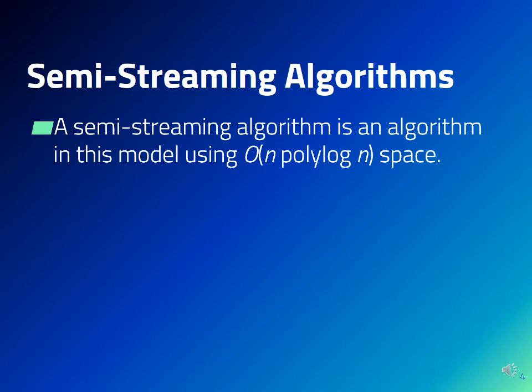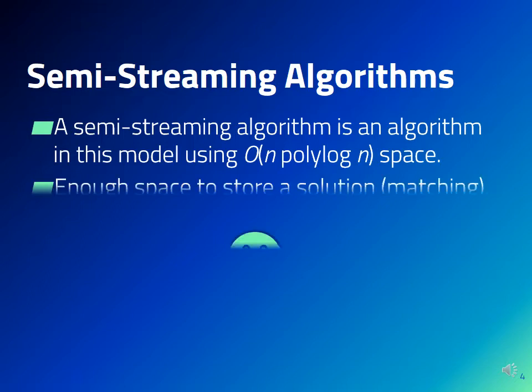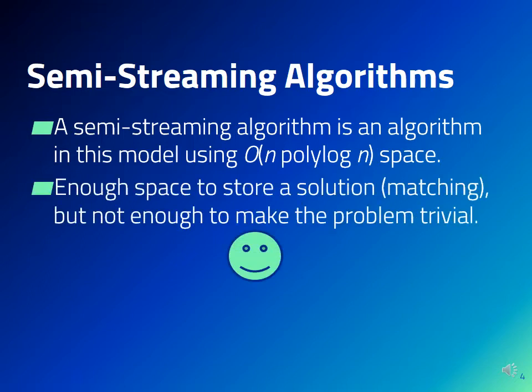Given the irrelevance of streaming algorithms for our problem, we consider semi-streaming algorithms, which are algorithms that use a memory that is nearly linear in the number n of vertices in the graph. In other words, we allow the algorithm space of O of n times polylog n. This memory restriction has the advantage that it suffices for storing a solution, or a matching, but it's not large enough to allow the algorithm to store the entire graph unless the graph is very sparse. Thus, the problem does not become trivial.